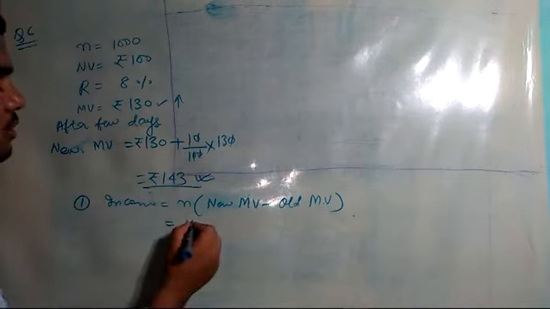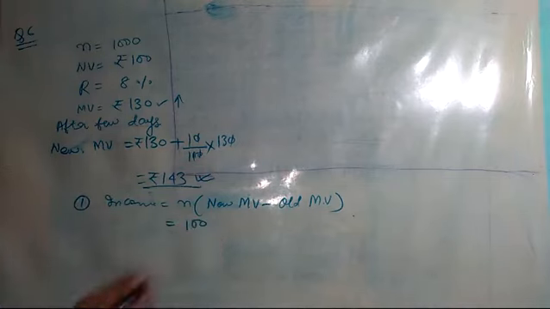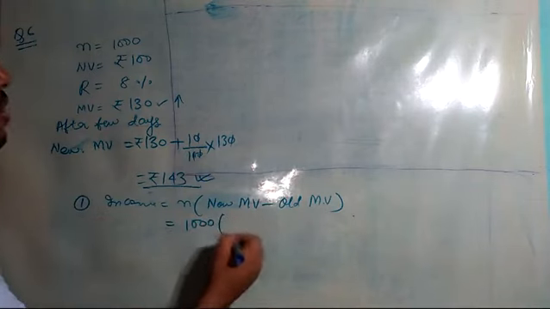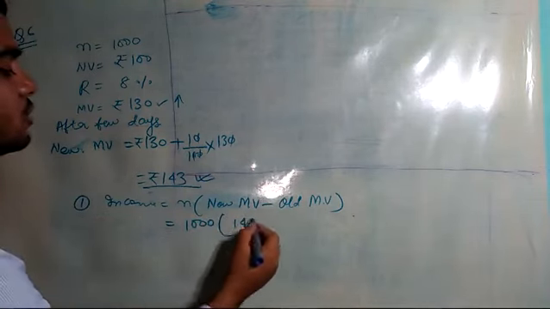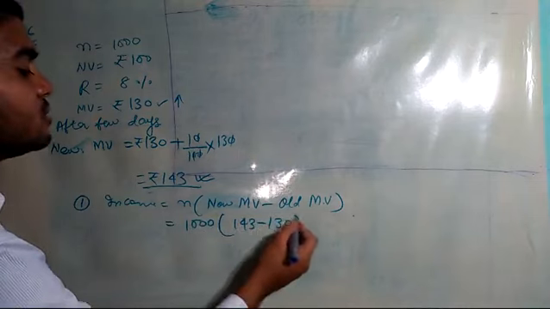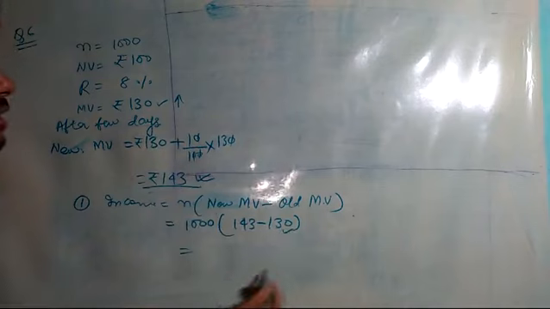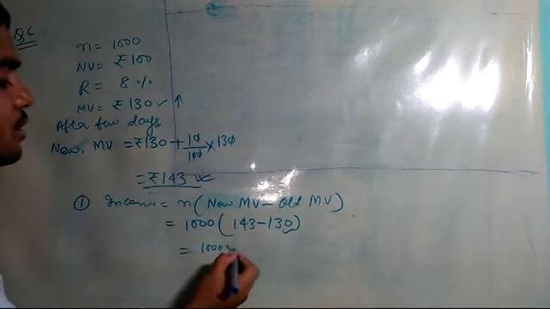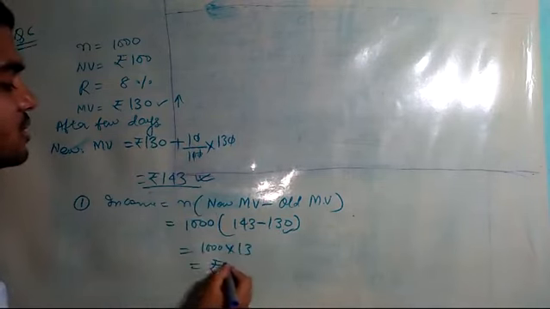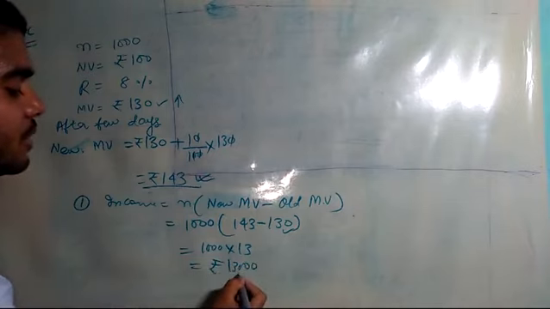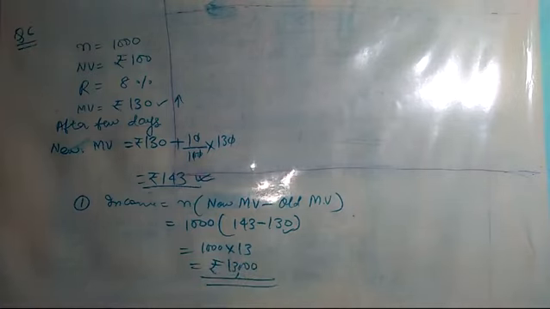The gain on this transaction will be 143 minus 130. New MV is 143, old MV he bought at 130. So 1,000 into 13, that means rupees 13,000. He is going to get the benefit. He is going to earn within a few days. He is going to earn how much?